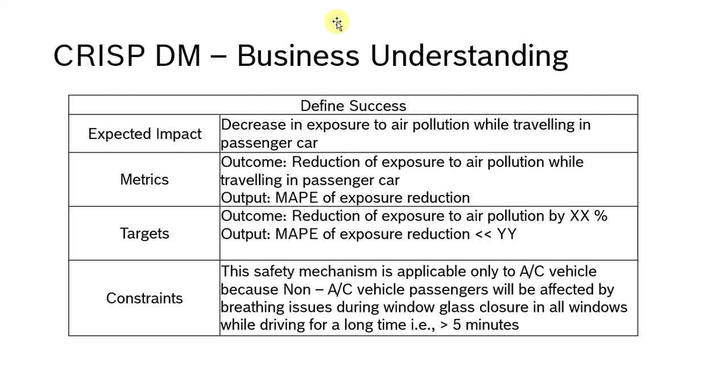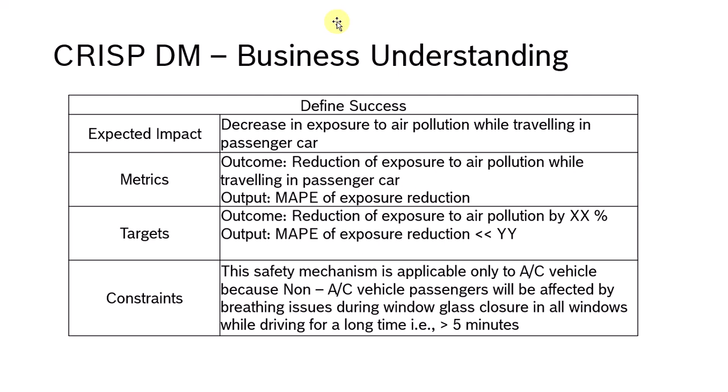Here, my expected impact is to decrease the exposure to air pollution while traveling in a car. In terms of outcome and output metrics, the outcome is the reduction of exposure to air pollution while traveling in a passenger car, and my output is the mean absolute percentage error of exposure reduction by a certain X value. These are my metrics, and the target is the same: a certain percentage of reduction in exposure to air pollution.